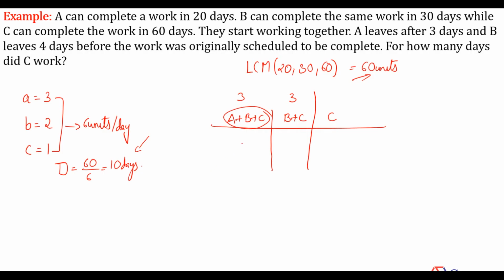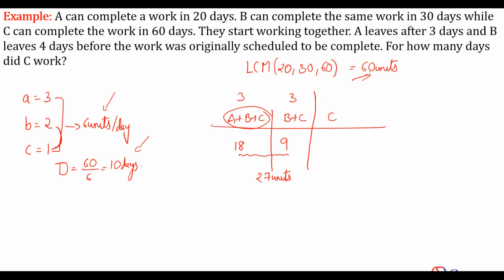Now let's look at the contribution. I know that A, B, and C together can do 6 units per day, and they work for 3 days. That means they must have contributed 18 units here. For the next 3 days, B and C will be working. Together, they can do 3 units. So 3 into 3 will give you 9. 18 plus 9 gives you 27 units. Yes or no?